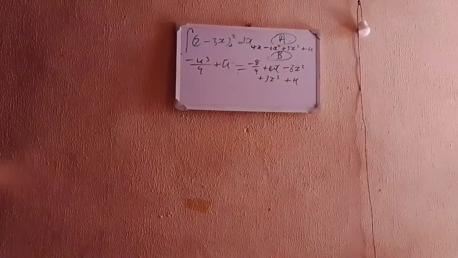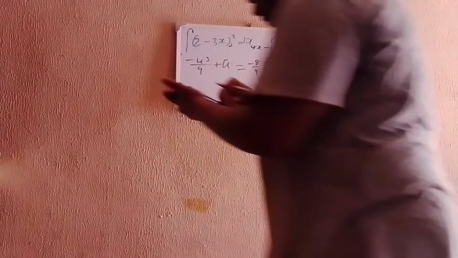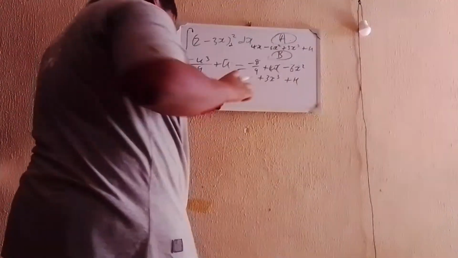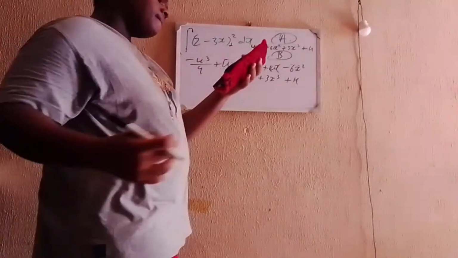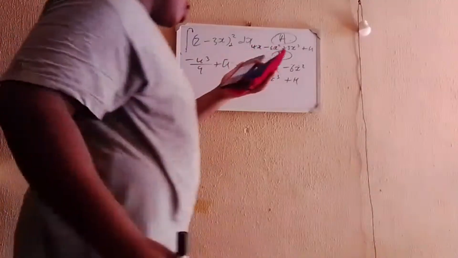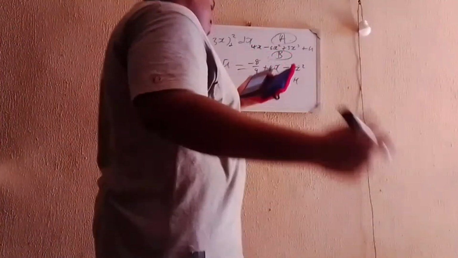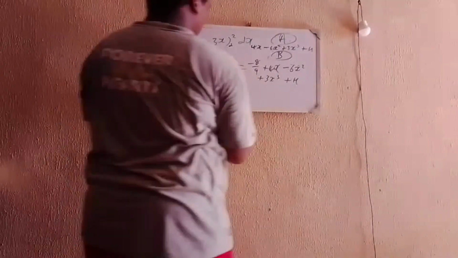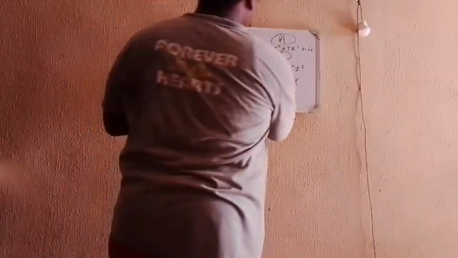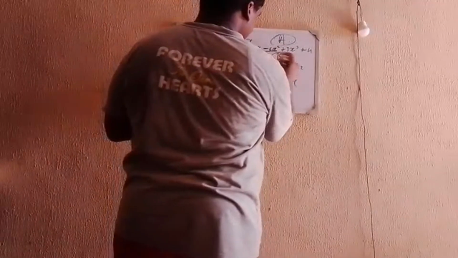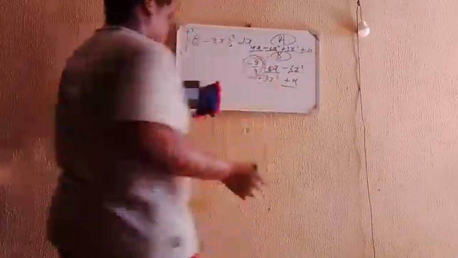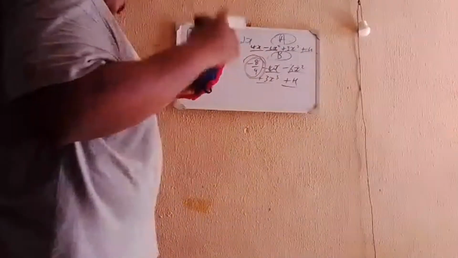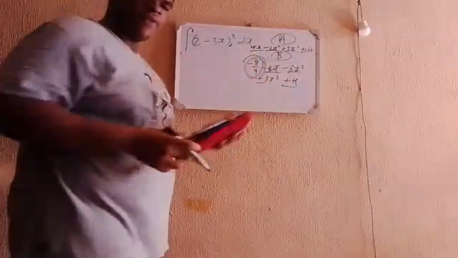Now part C asks you to compare your results from A and B and explain the reason for the difference. If you compare your results from A with this part B, there's 4x here, 4x here, then minus 6x squared here, minus 6x squared. There's plus 3x cubed here, plus 3x cubed, and there's k here, k here. But where did this minus 8 over 9 come from? So now, you say compare your results and explain the reason for the difference.